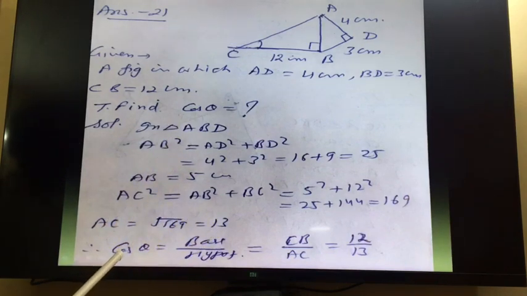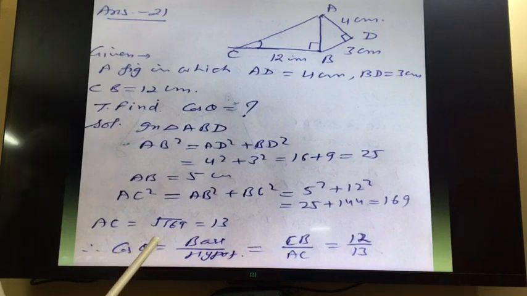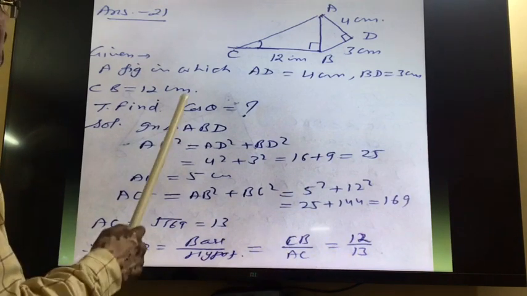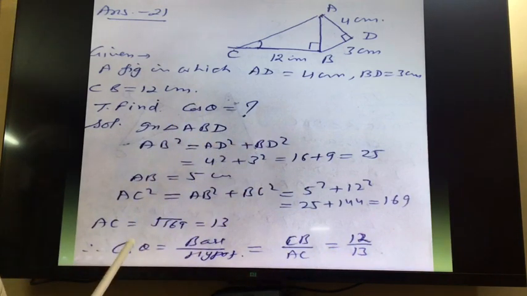And after that, cot theta, it is cos theta is base upon hypotenuse. So CB upon AC, it is 12 upon 13. But I feel I have written it wrong. If it is cot, it will be base upon perpendicular. So that will be, as I told you, 12 upon 5.